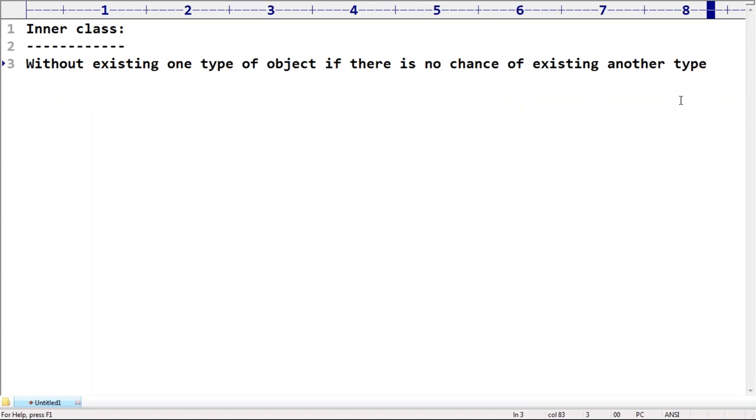Okay. So without existing one type of object, if there is no chance of existing another type of object, then we should go for inner classes.